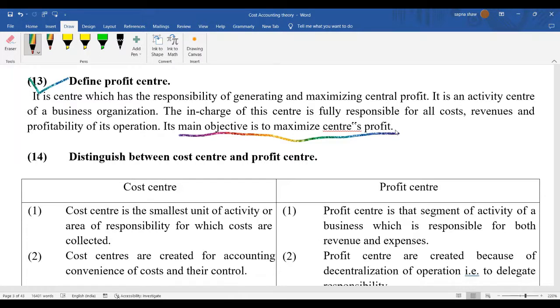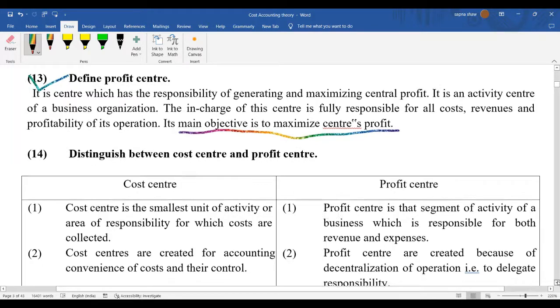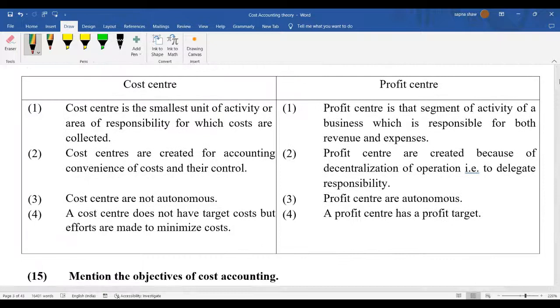And cost center is for different activities. A proper center is prepared, and a particular person is responsible for maintaining that cost center, and their main aim is to maintain the cost, and also to minimize it. So what is the difference between them? The difference between cost center and profit center.